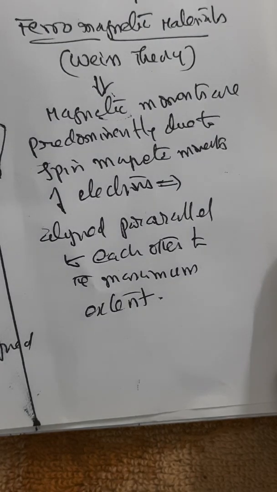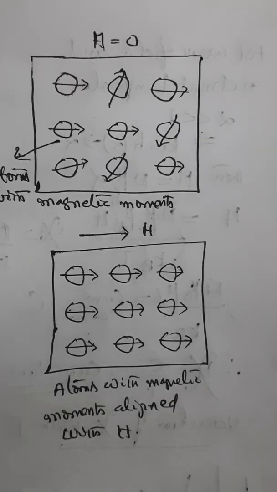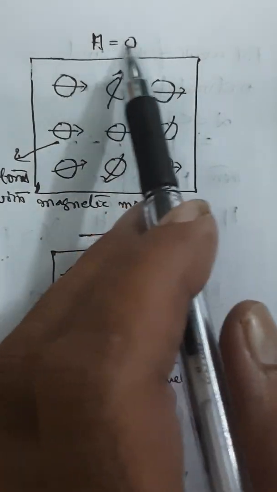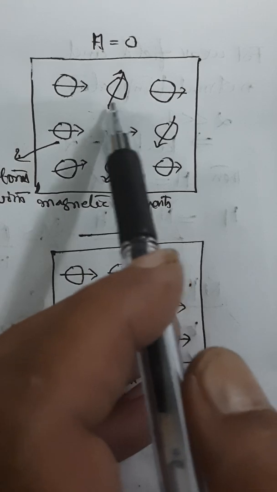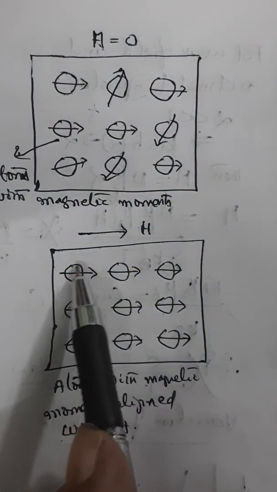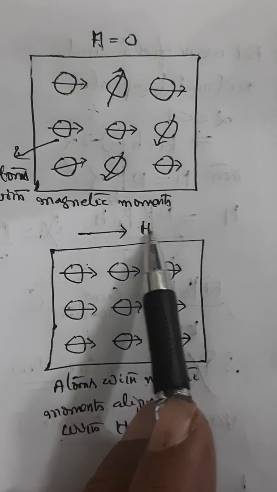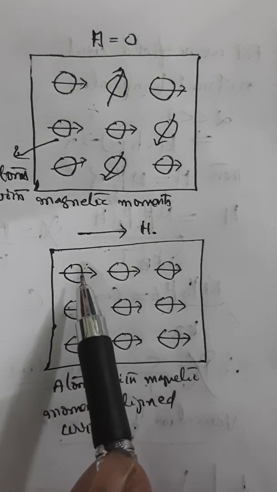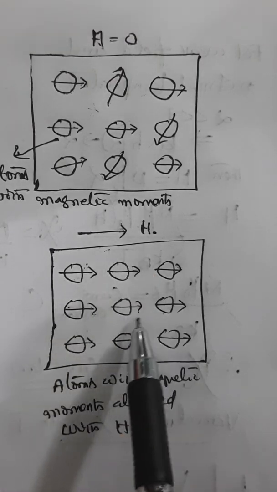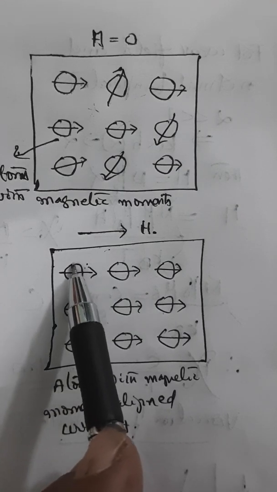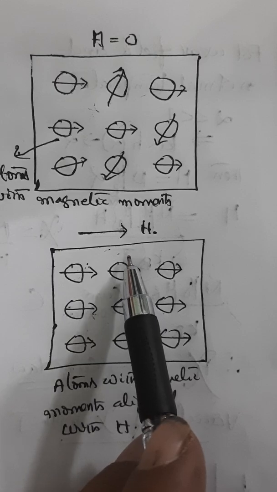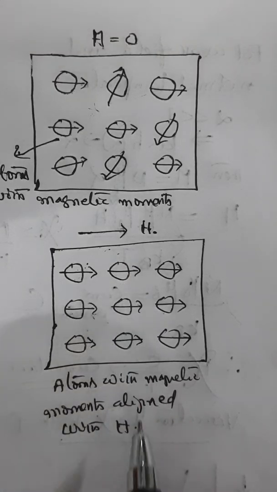Now, this we can explain in the form of a diagram. Consider a ferromagnetic specimen. When there is no field, the atoms with magnetic moments are aligned randomly. But interestingly, when a magnetic field is applied, immediately these magnetic moments of the atoms align in the field direction, exhibiting large net magnetic moments along the direction of the field applied. That means it allows a large number of magnetic lines to pass through it.